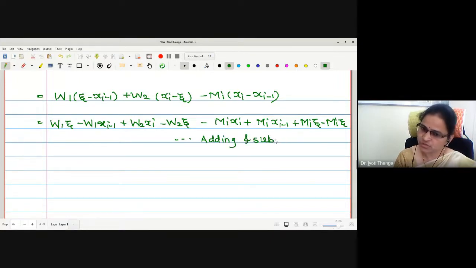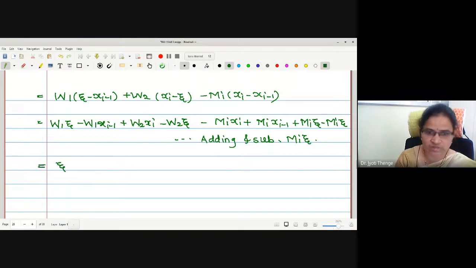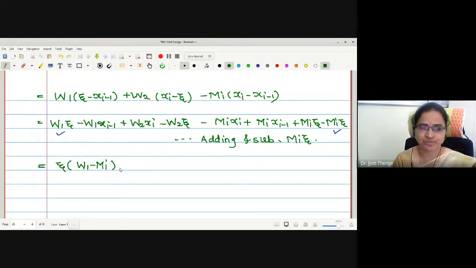Adding and subtracting capital Mi zeta just for the sake of proving the result. Now I am going to consider again the coefficients of zeta, xi minus 1 and xi. Let me consider the coefficient of zeta first. How many terms do we have with zeta? W1 zeta and this W1 minus Mi. These two terms I will take. What is the term remaining? If I take zeta common from the two terms, this will be capital W1 minus Mi. Is that okay?